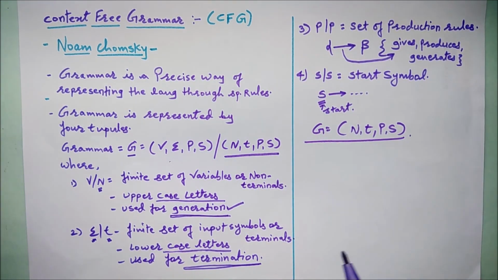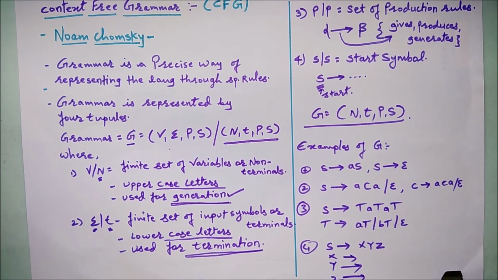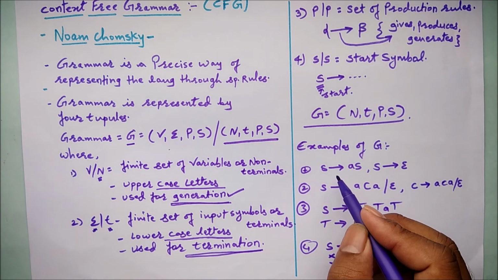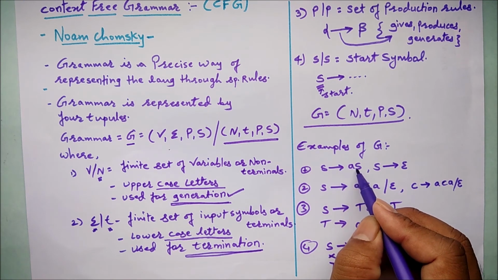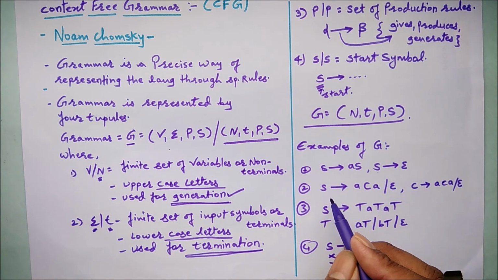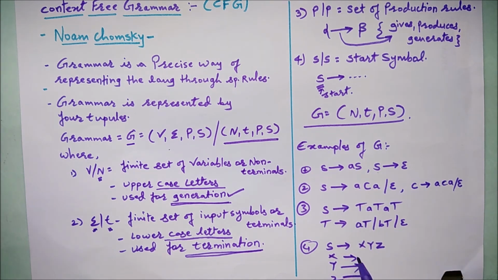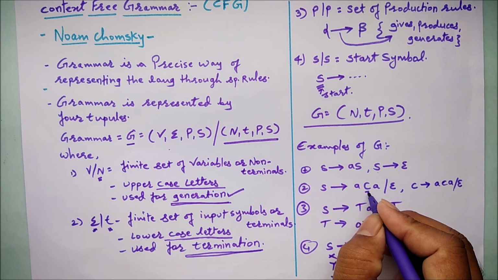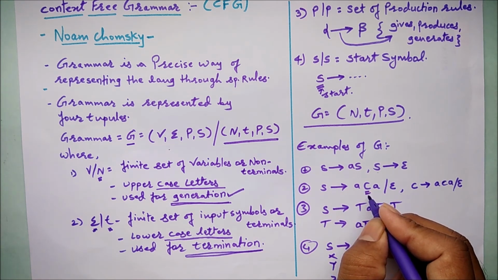I hope you have understood this properly. So let's see some examples of the grammar, how the grammar looks in the TOC. S gives aS, S gives epsilon, and there are various other examples you can see here, right? Here we can recognize that a capital letter is a non-terminal and a small letter is a terminal.